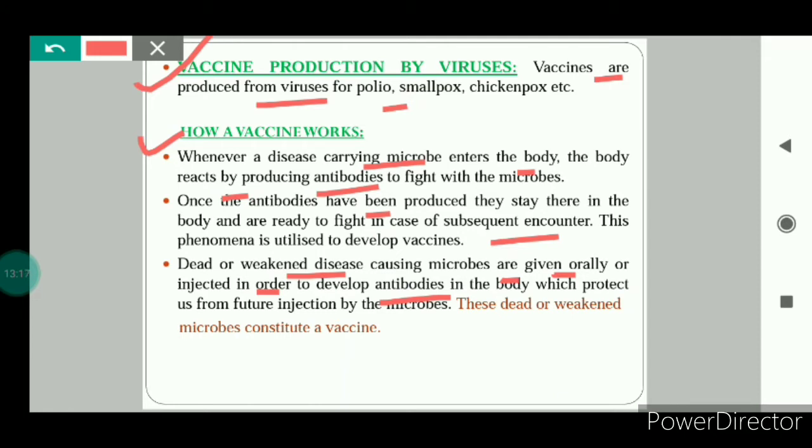In this way antibodies get prepared in our body, and next time when the same live microbe enters our body, our body will fight strongly because the antibodies have been produced, and will protect us from the disease. So these dead or weakened microbes constitute a vaccine. So this was all about how a vaccine works.